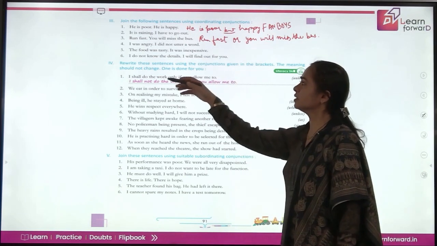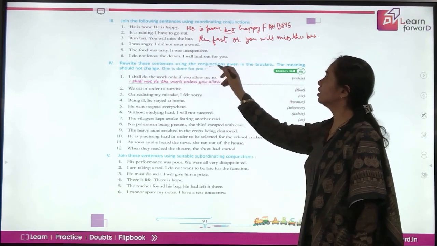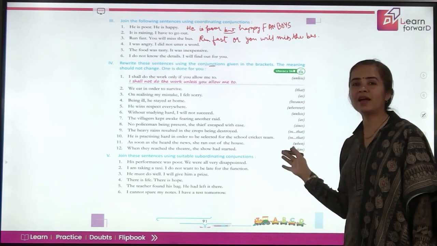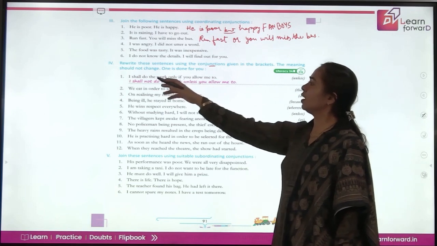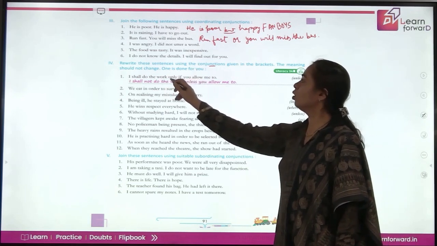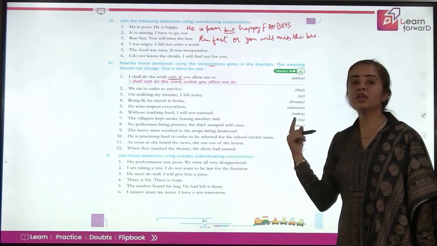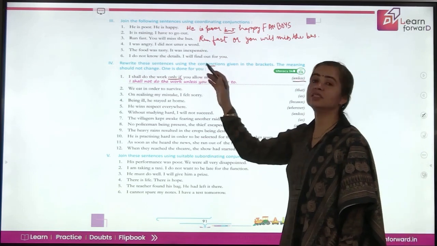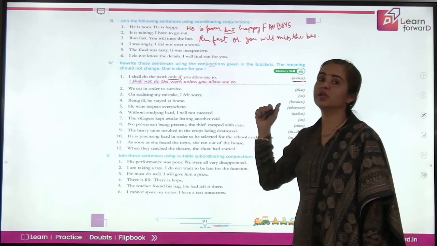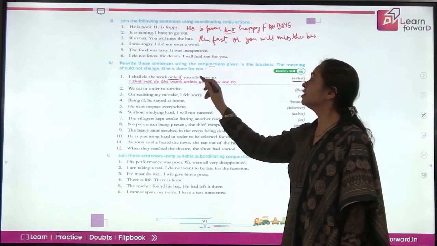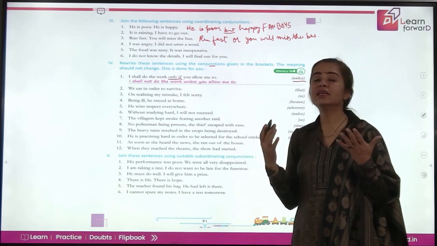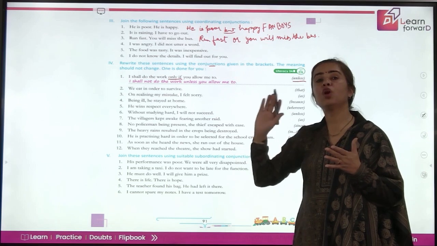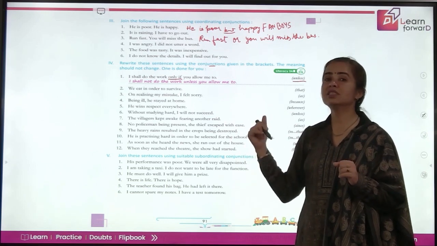join the sentences. Next, rewrite these sentences using the conjunctions which are already given in bracket. One is already done for you. I shall do the work only if you allow me to. Now here, they are using only if, they are asking you to use unless. That means unless is a negative word showing negative. That means unless you allow me to means unless till the time you will not allow, I will not do. So this is the effect of unless.